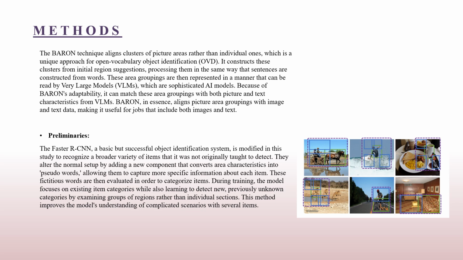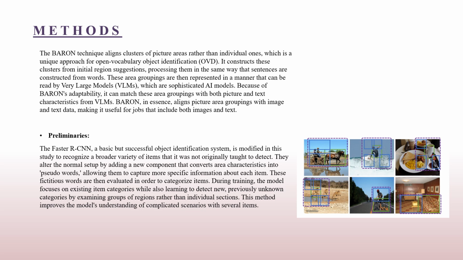The preliminary: the paper introduces an extension of the Faster R-CNN architecture, aiming to enable object detection for arbitrary vocabularies beyond its original training data. The key modification involves replacing the original classifier with a linear layer that projects region features into pseudowords in a word embedding space, which are then compared to category embeddings for classification.